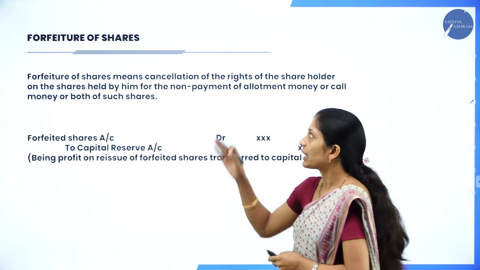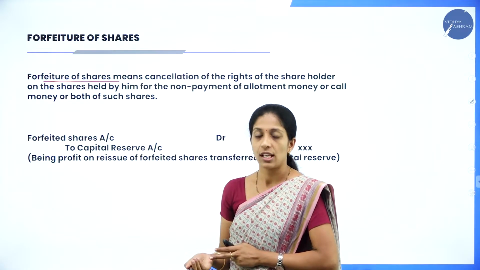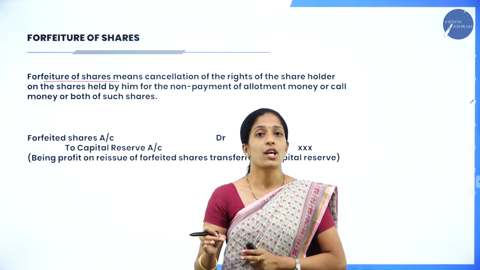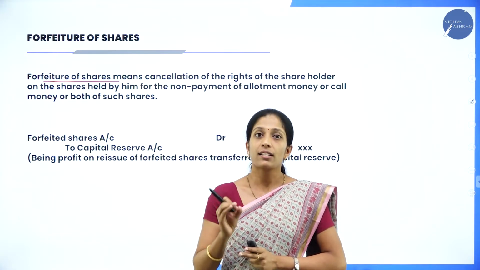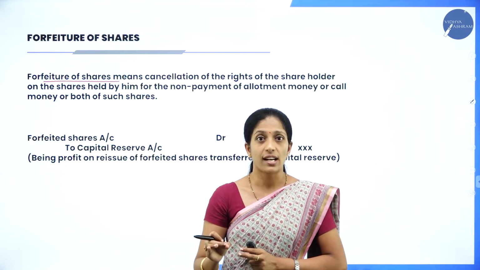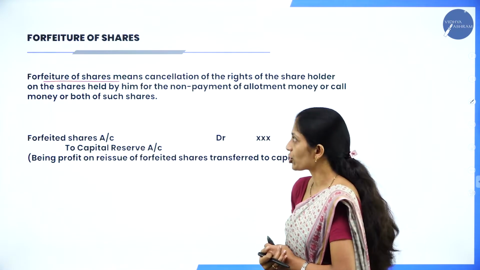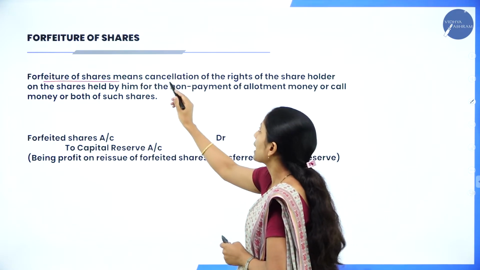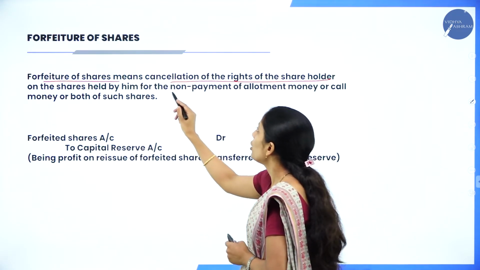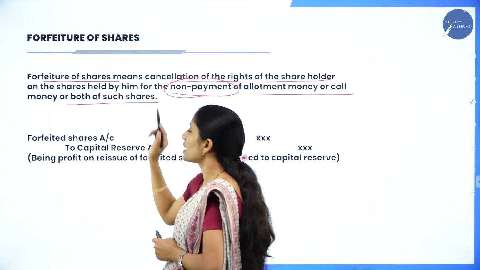Next, coming to the next topic, that is forfeiture of shares. Forfeiture means cancellation of shares. Suppose 100 shares have been issued, it doesn't mean that all 100 shareholders will pay the full amount. There are certain shareholders who fail to pay the amount, so such shares have to be cancelled. Cancellation of shares is called forfeiture of shares. Forfeiture of shares means cancellation of the rights of the shareholder on the shares held by them for non-payment of allotment money or call money or both of such shares.